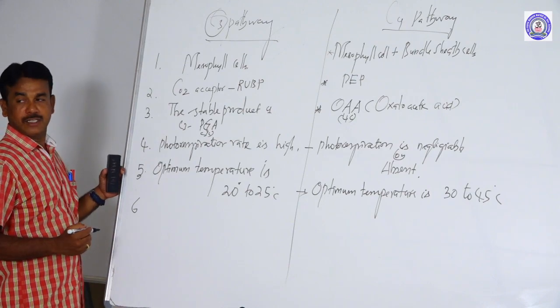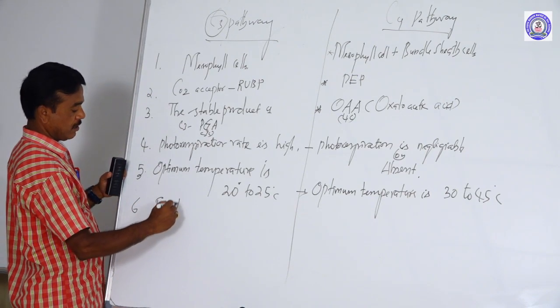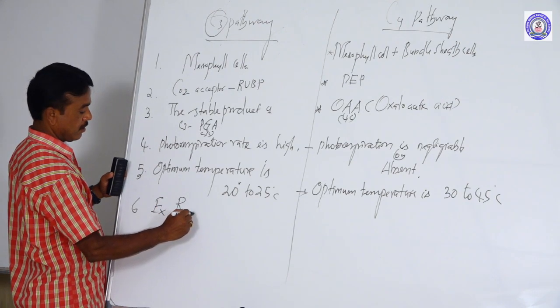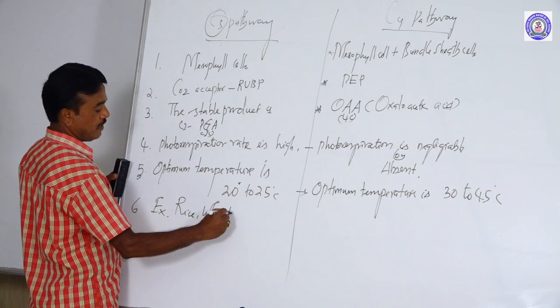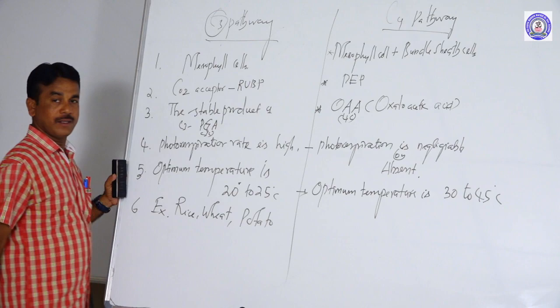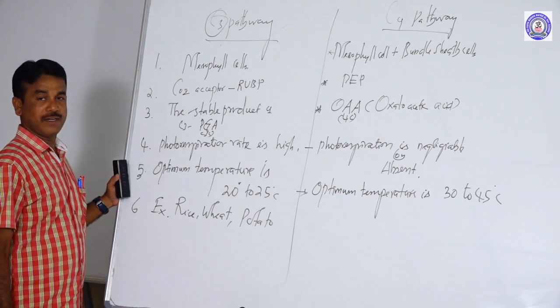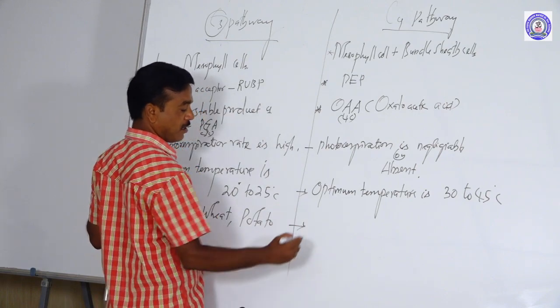What are the examples of the C3 pathway? Rice, wheat and potato. These are the examples of the C3 pathway. What are the examples of the C4 pathway?